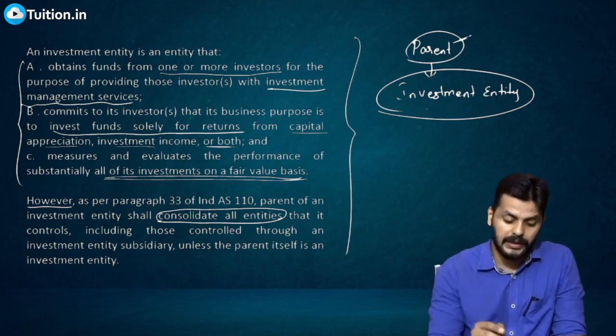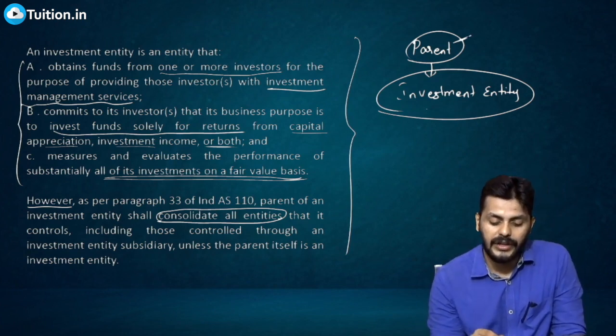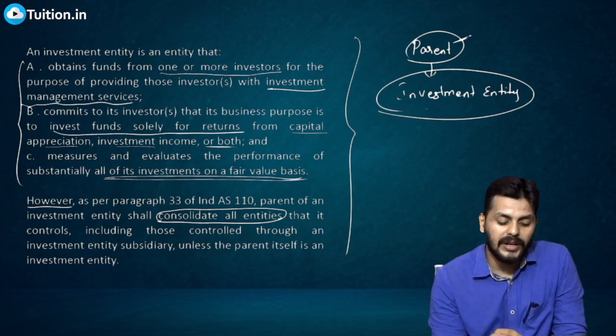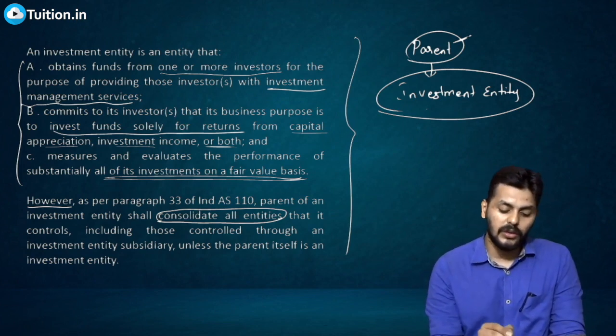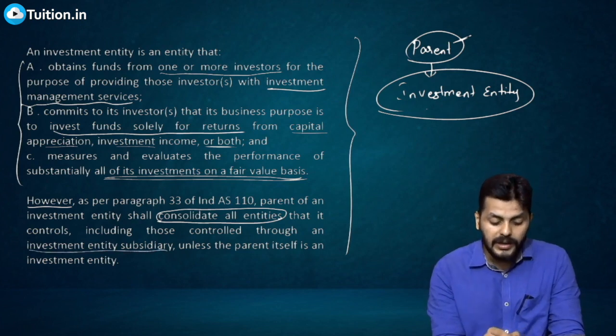As per para 33 of Ind AS 110, the parent of an investment entity shall consolidate all entities that it controls, including those controlled through an investment entity subsidiary.